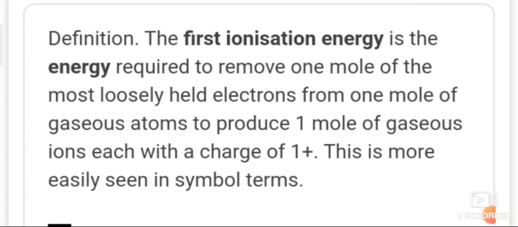Why does beryllium have higher ionization enthalpy, delta H, than boron? Because in the same principal quantum shell, it is more difficult to remove an electron from the s orbital than from the p orbital. So the delta H of beryllium, 1s2 2s2, is higher than that of boron, 1s2 2s2 2p1.